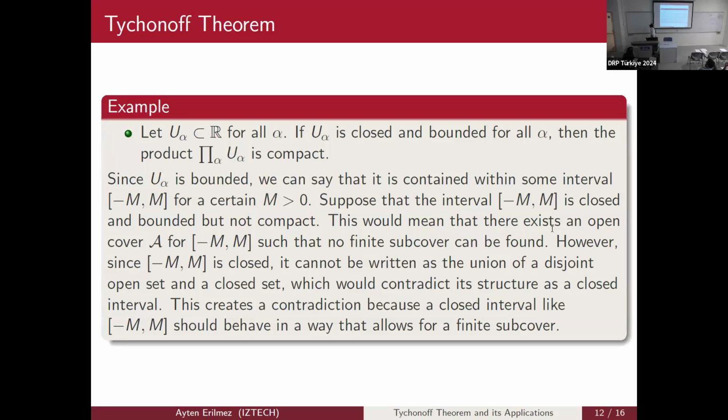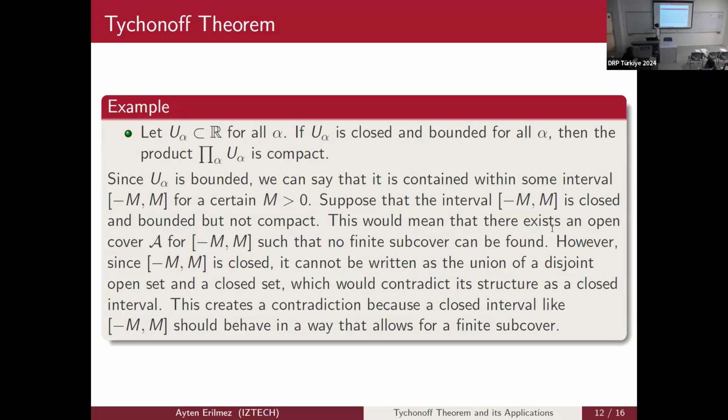Next example: let U alpha be a subset of R for all alpha. If U alpha is closed and bounded for all alpha, then the product of U alpha is also compact. Since U alpha is bounded, we can say that it is contained in some interval from minus m to m for a certain m greater than 0. Suppose that the interval is closed and bounded, but not compact.